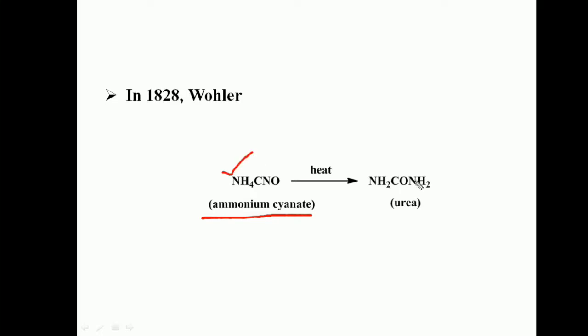Ammonium cyanate on heating gives urea. The molecular formula of ammonium cyanate is NH4CNO. NH4CNO on heating gives urea, NH2CONH2. So this is the first reaction, the identification reaction in which an organic compound is prepared from an inorganic compound. This reaction was discovered by Wöhler in 1828.